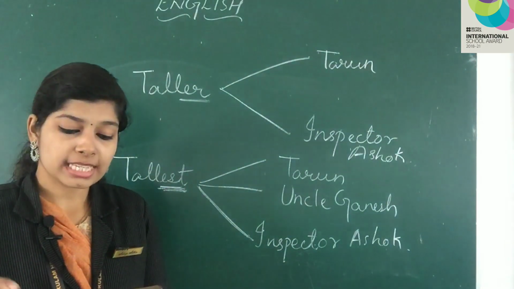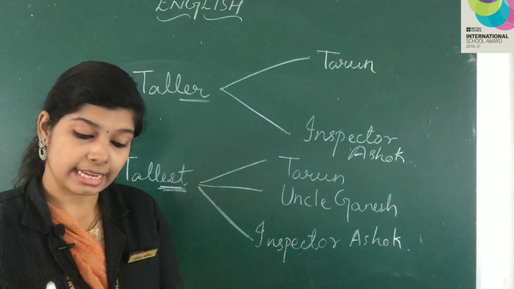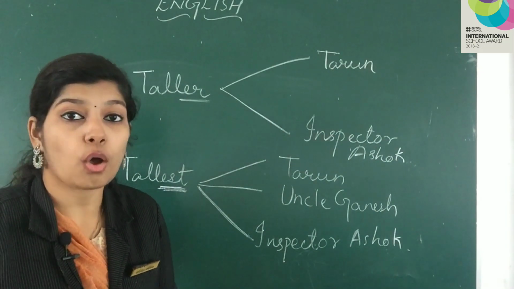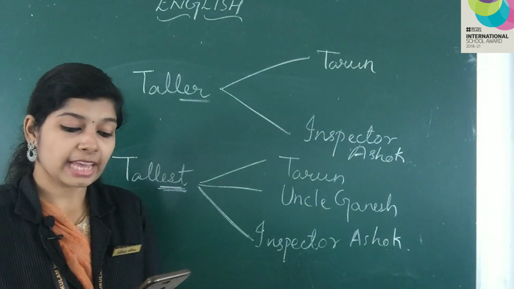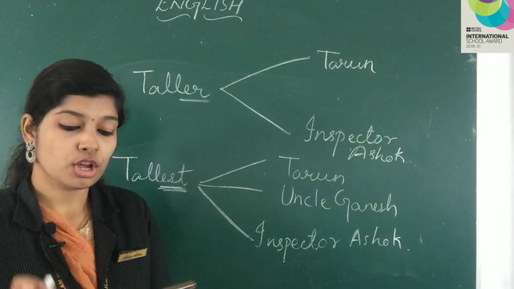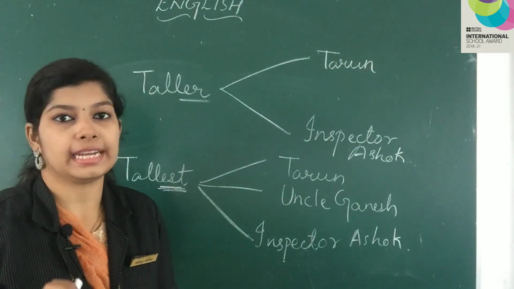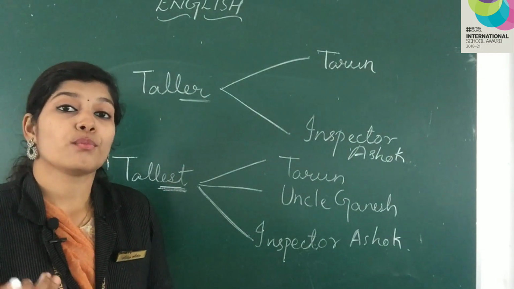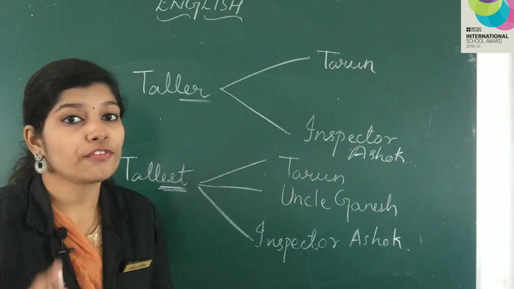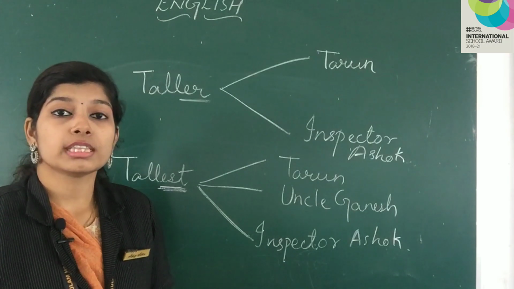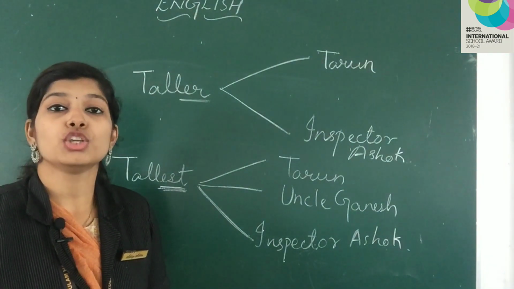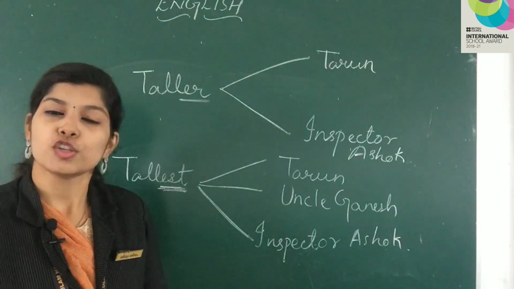We can say Tarun is a tall boy. Uncle Ganesh is taller than Tarun. Inspector Ashok is the tallest. Observe that we add EST to the original form of the adjective tall to form the superlative degree. Now, page number 103, there are some more examples. You have to fill it. Okay. Also, there are many activities for you to do in this chapter. You have to complete it in your studio.